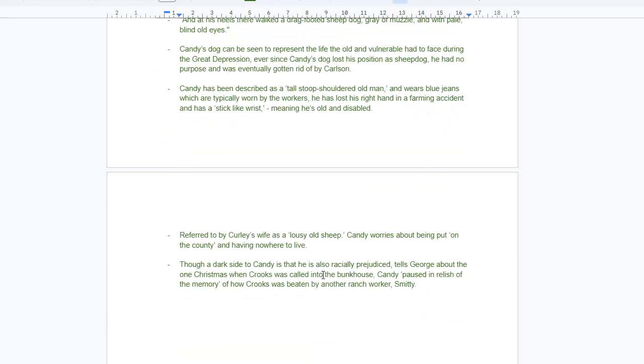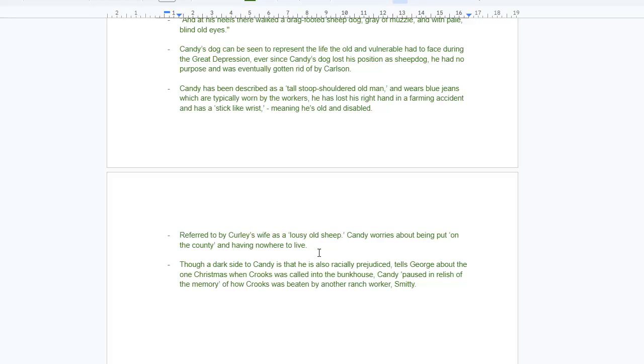And moving on a little bit more, if you want to look at Candy as well, you can look at the description, continuing on the disability and the elderly theme, that he's a tall, stoop-shouldered old man, and because he's lost his right hand in a farming accident, he has a stick-like wrist. And with this old and disabled aspect, you can again portray that historical context. There's no pension; they have to continue working in order to sustain themselves. Curly's wife calls Candy a lousy old sheep. And Candy worries about being put on the county, basically having nowhere to live if he gets canned, and that's his biggest fear.